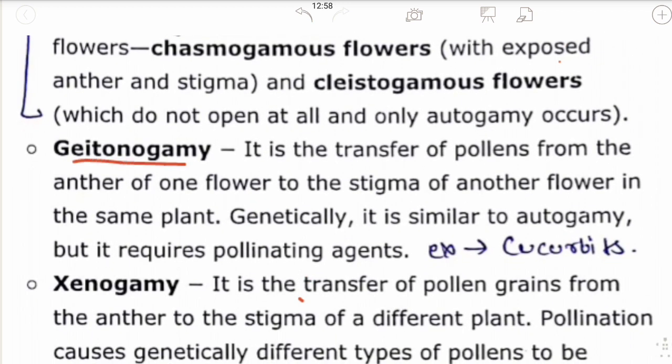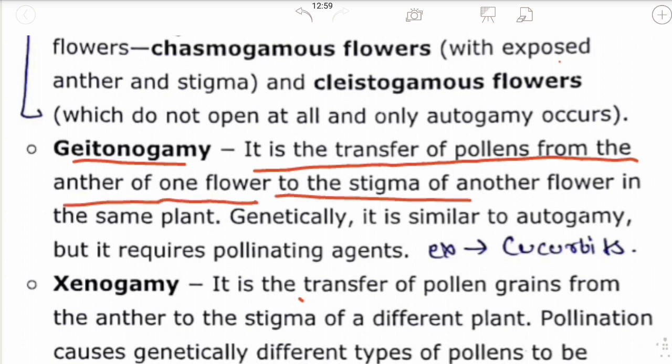Geitonogamy. It is the transfer of pollens from anther of one flower to the stigma of another flower in the same plant. In autogamy, the first process of pollination, the transfer of pollens from anther to the stigma takes place in the same flower. But in geitonogamy, the transfer takes place in a different flower, but in the same plant.